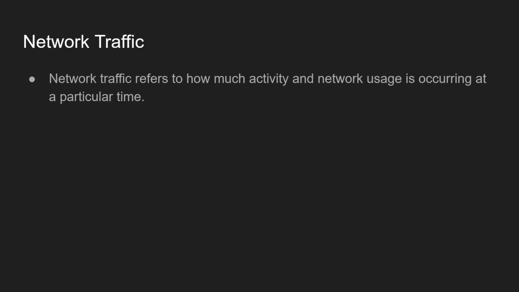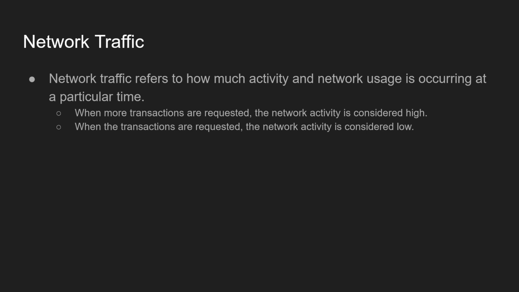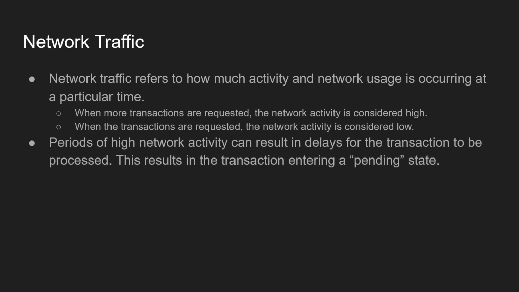Next up, we'll take a look at network traffic. So network traffic refers to how much activity and network usage is occurring at a particular time. When more transactions are requested, the network activity is considered high. When less transactions are requested, the network activity is considered low. Now, periods of high or higher network activity can result in delays for the transaction to be processed, and this results in the transaction entering a pending state. You have to wait longer for confirmation.